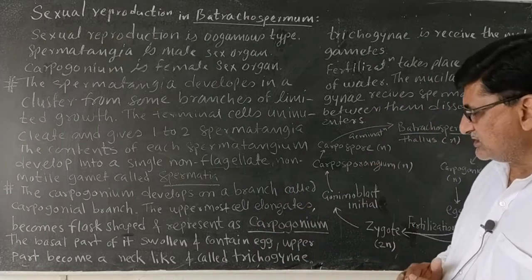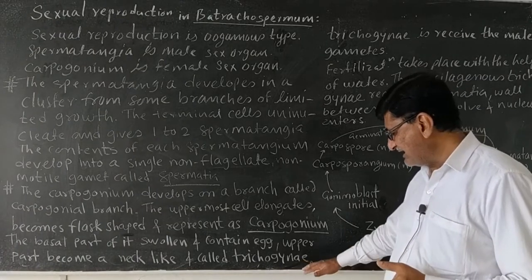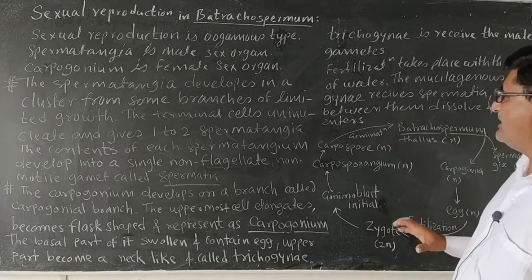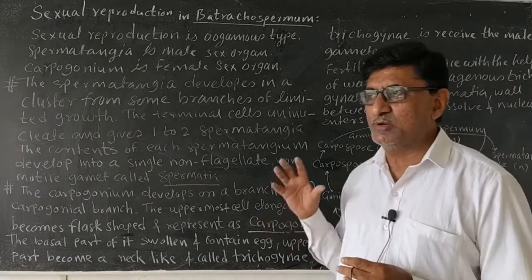The terminal portion is somewhat elongated like a neck. This trichogyne is the receiving structure for the spermatia.